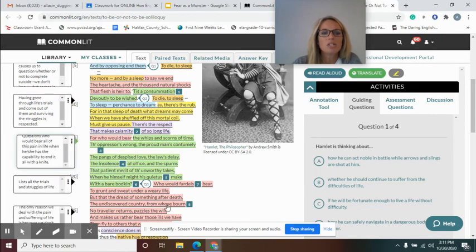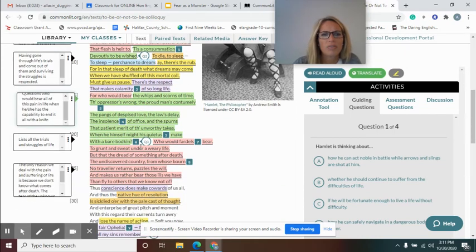And then he questions who would deal with life if they had the choice. And he says, for who would bear the whips and scorns of time, the oppressor's wrong, the proud man's contumely, the pangs of despised love, the law's delay, the insolence of office, and the spurns that patient merit of the unworthy takes? Why would we deal with all these things? For who would bear all these things, the struggles and the trials that we deal with in life, when he himself might his quietus make with a bare bodkin?